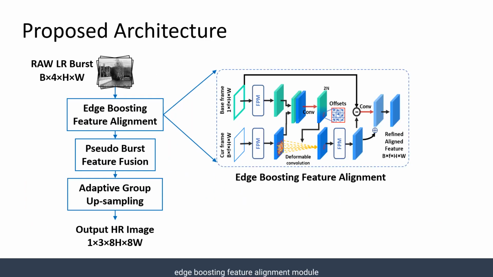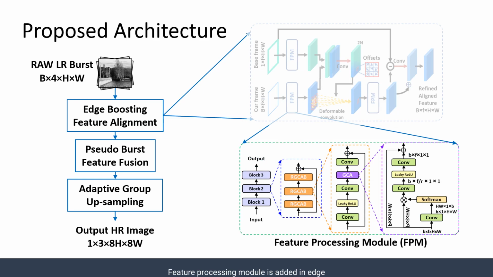Edge boosting feature alignment module aligns all other images in the input burst to the base frame using modulated deformable convolution and computing high frequency residue as shown here. Feature processing module is added in edge boosting feature alignment to denoise input frames to facilitate the easy alignment. It comprises residual in residual learning empowered by the global context attention.